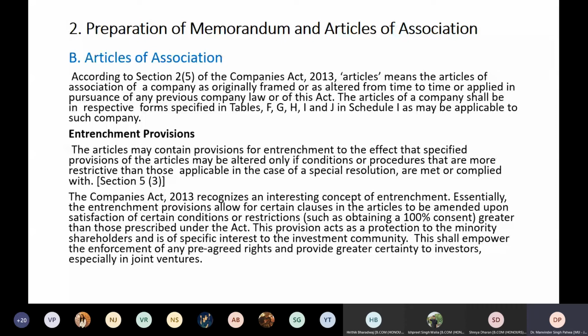So this will enable the enforcement of pre-agreed rights and provide greater certainty to investors, especially in a joint venture. This is a very good step taken in 2013 for the protection of the minority. Otherwise, what happens? A person who has invested in the company feels deceived. He feels as if something wrong has happened to him. So this should not be there. In order to protect that, the clause of entrenchment has been introduced.